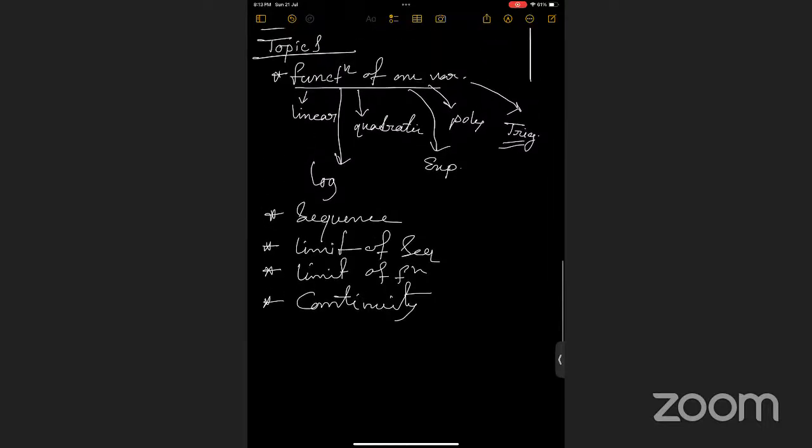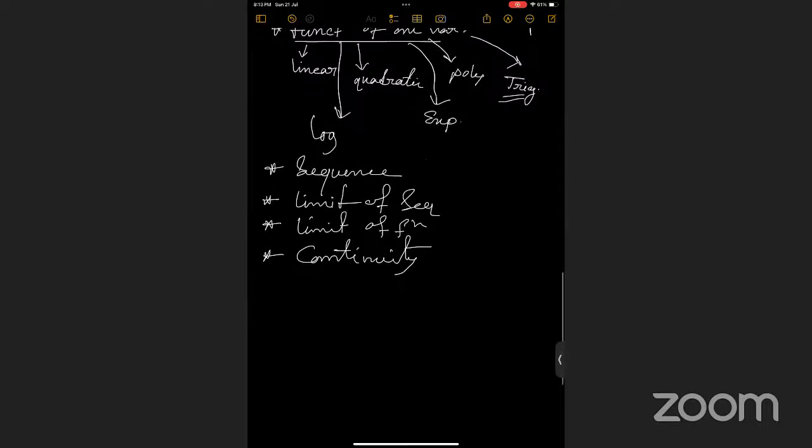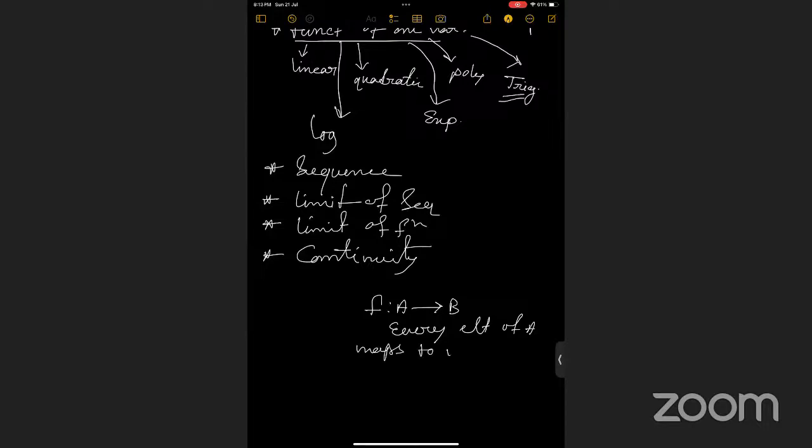So, during our week 5, we already covered what we mean by a function, right? Function is basically a relation from A to B such that every element of A maps to a unique element of B, right?